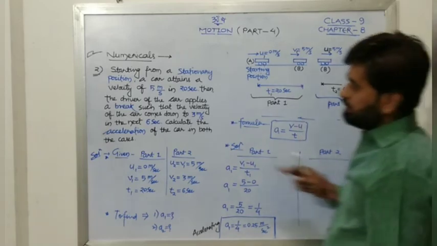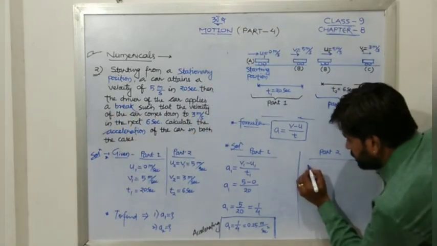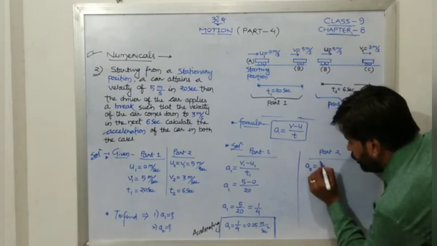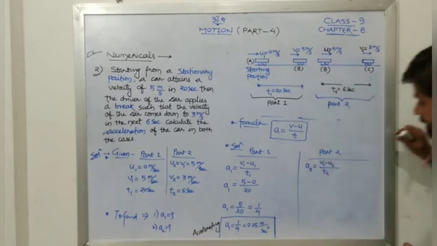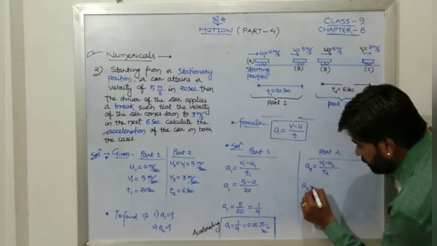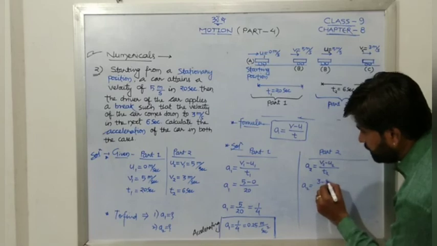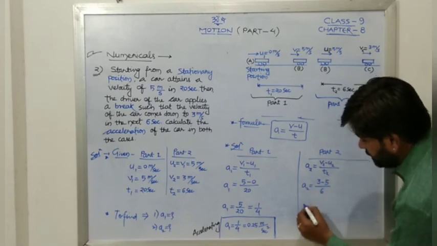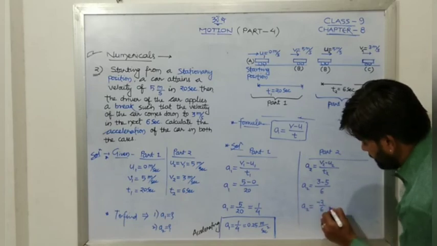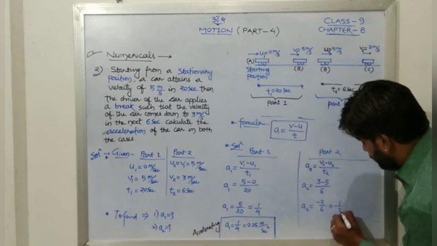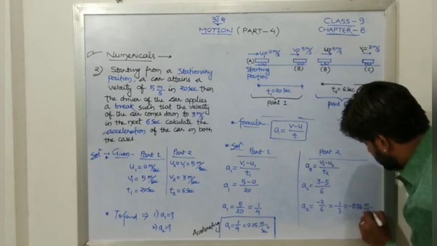As we know that if brakes are applied, then the speed will be down, but what about the acceleration? Yes, let us see. So that is a2. So a2 is nothing but v2 minus u2 upon t2. So a2 will be equals to, now v2 is how much? v2 is 3, u2 is 5, and by 6. So we may see that a2 is nothing but minus 2 by 6. That is minus 1 upon 3. That is minus 0.33 meter per second square.